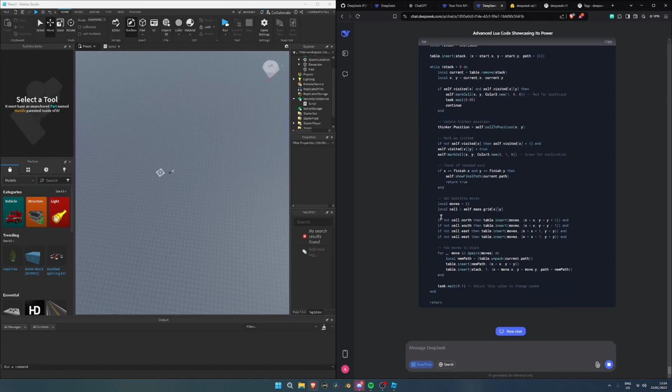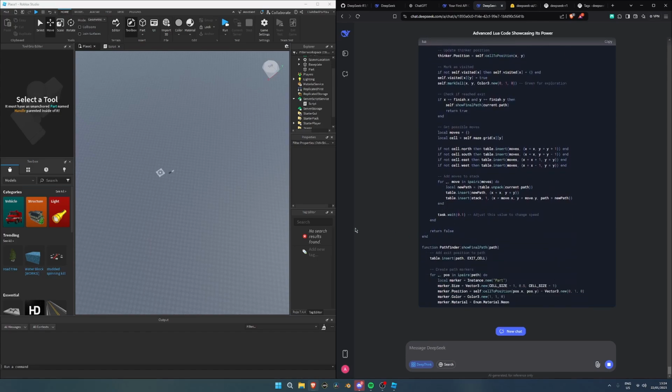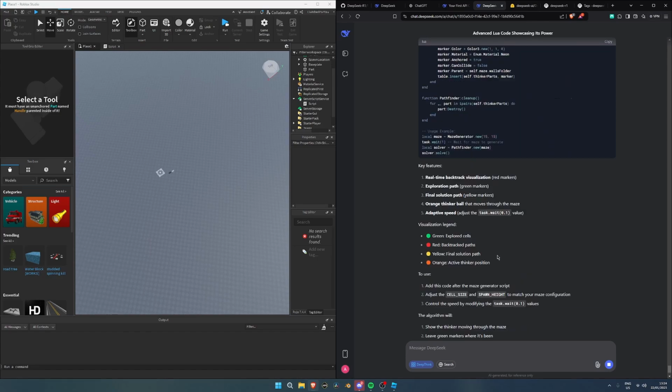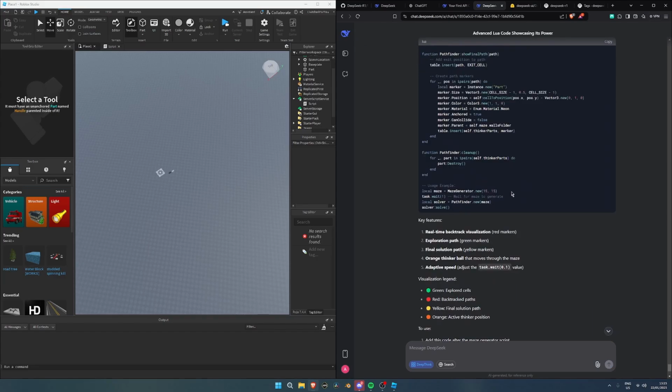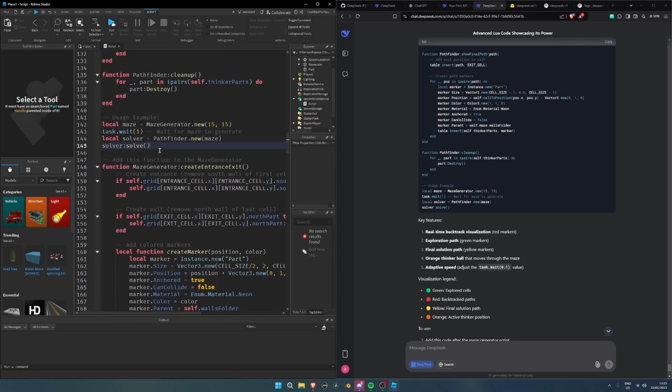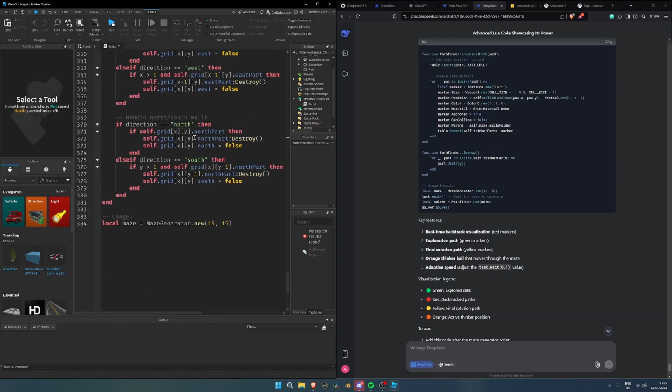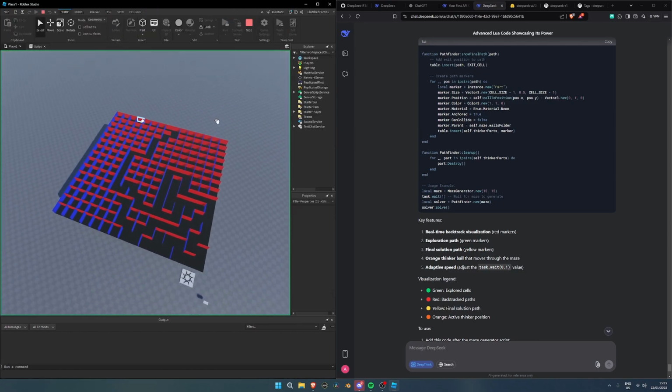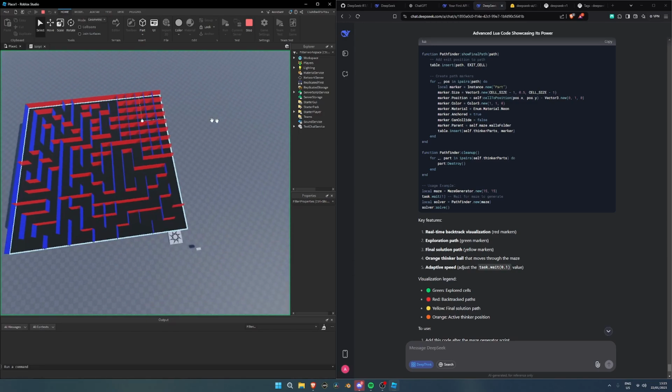So I feel like I just paste this onto the code, right? And it should just kind of connect the wires and it should just work. Oh wow. Oh, it even adds emojis. Alright. Local maze equals maze generator.new 15, 15. Task.wait. Great. So we just paste this code in. And now we got a local solver. So task.wait 1. Local solver equals pathfinder.new maze and solver solve. So if I click run, technically it should solve all of this.